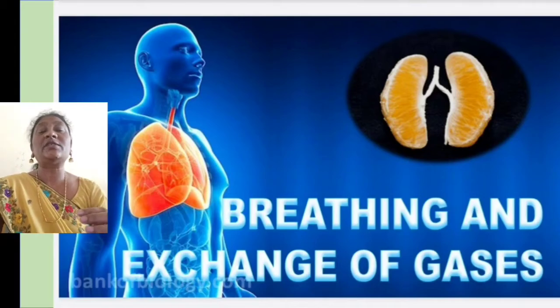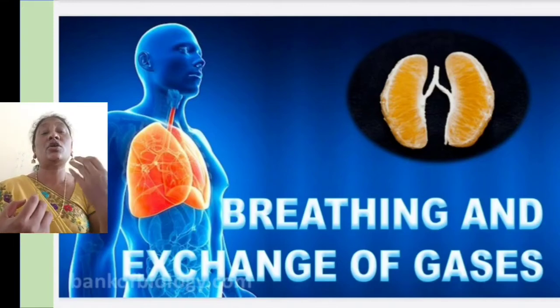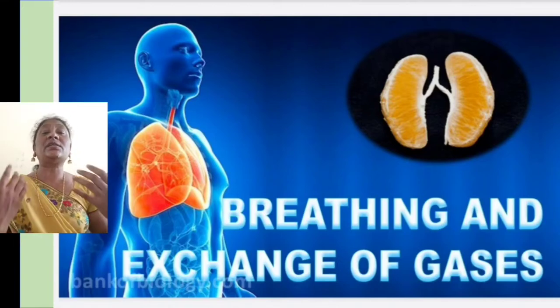And anaerobic respiration in human beings: when there is not a sufficient availability of oxygen, when the person is doing vigorous exercise or running or climbing steps, they need an excessive amount of energy.